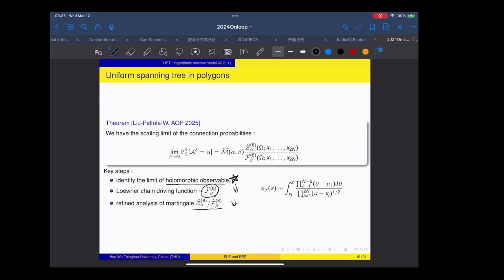Here, I also want to mention a cute formula. For the uniform spanning tree model, we know what the proper holomorphic observable is. In particular, we can identify the limit of the holomorphic observable, and this limit is given by Christoffel-Schwarz's formula. So it is pretty simple.